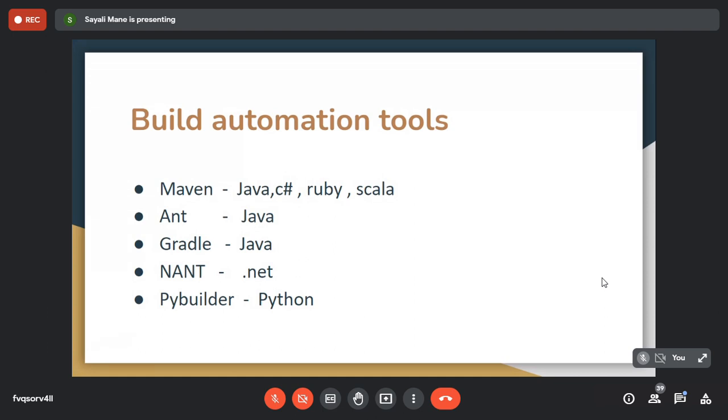NAnt is for .NET. If your program is written in the .NET language, then for that you can use NAnt. But if your project is written in the Java language and you want to perform build automation, then at that time you can use the Ant automation tool. So this thing we have done already.